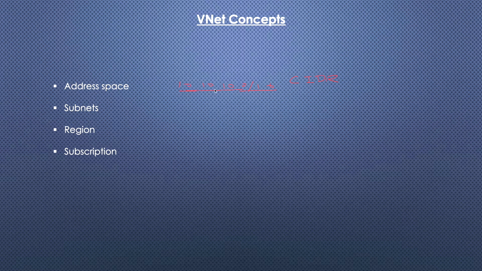What does 10.10.10.0 with a slash mean? We have four spaces: first, dot, second, dot, third, dot, and fourth. These four spaces are there.